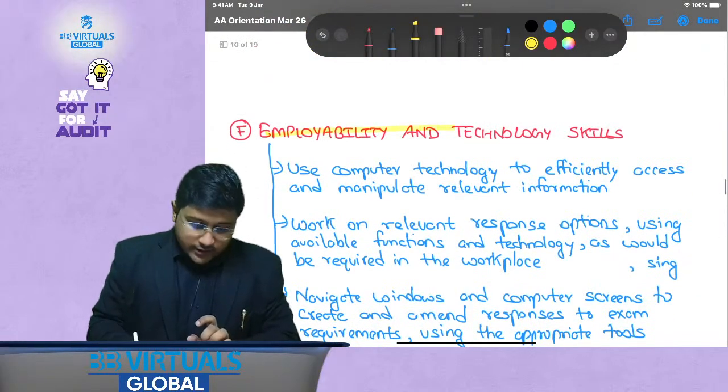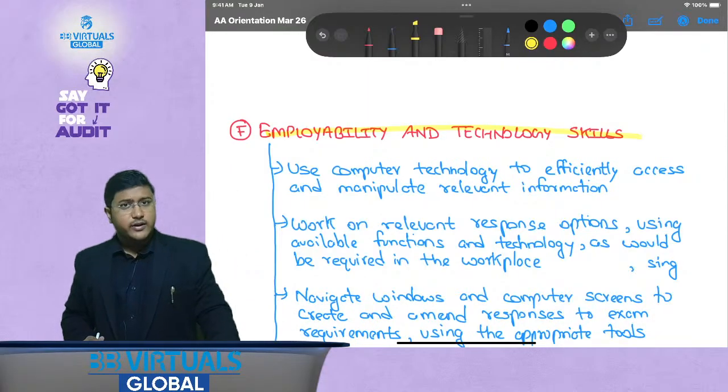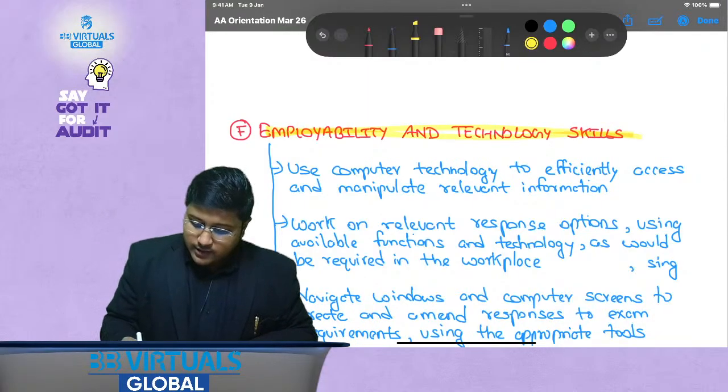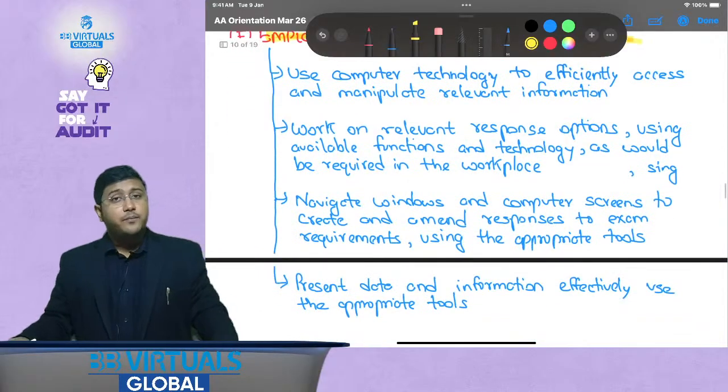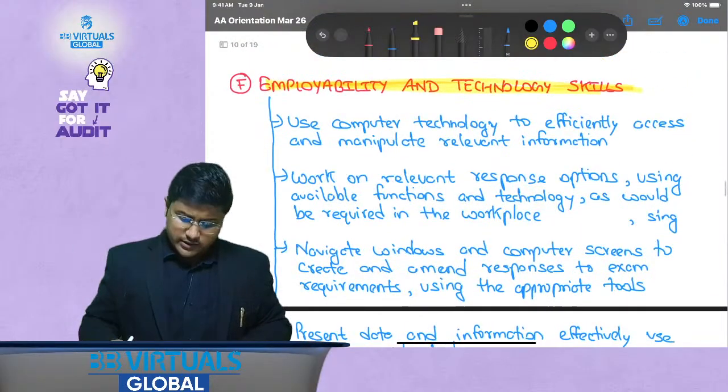And finally, employability and technology skills would be there. What do I mean by it? It means that we are going to use computer assisted techniques over here. So this is something that we will be covering in the regular classes.